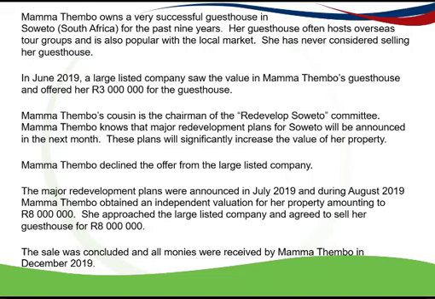She kept running the guest house, and then there was a redevelopment committee, and redevelopment plans were announced in July, and during August she obtained a valuation and then was approached by a large company to sell her guest house for 8 million rand. The sale was concluded, and Mama Tembu sold the guest house in December 2019 and received the money. So how would you decide if this 8 million rand should be included in her gross income or not?